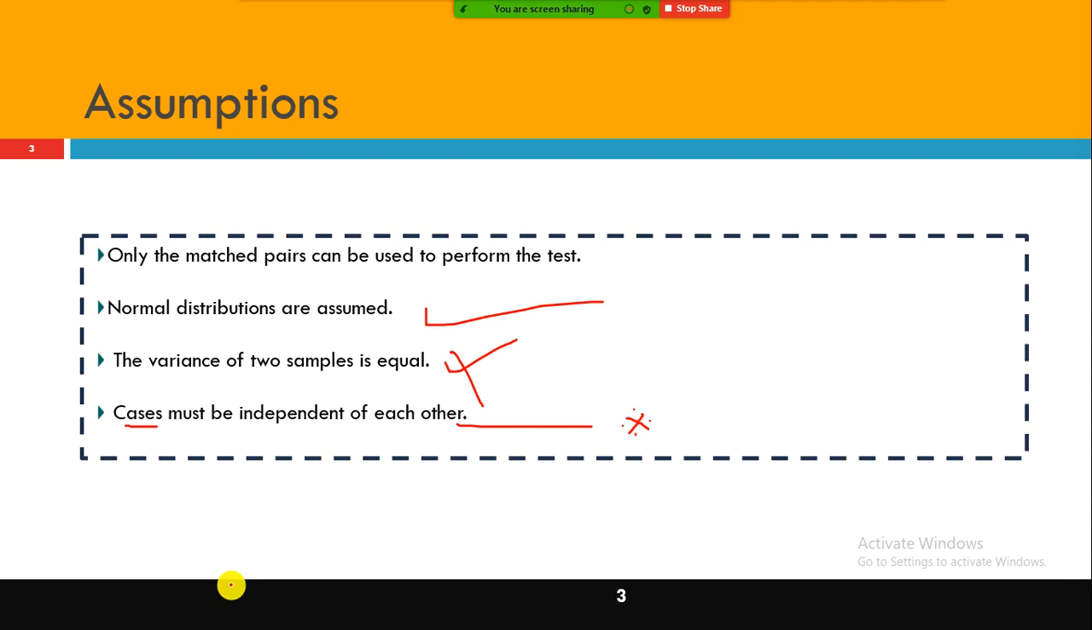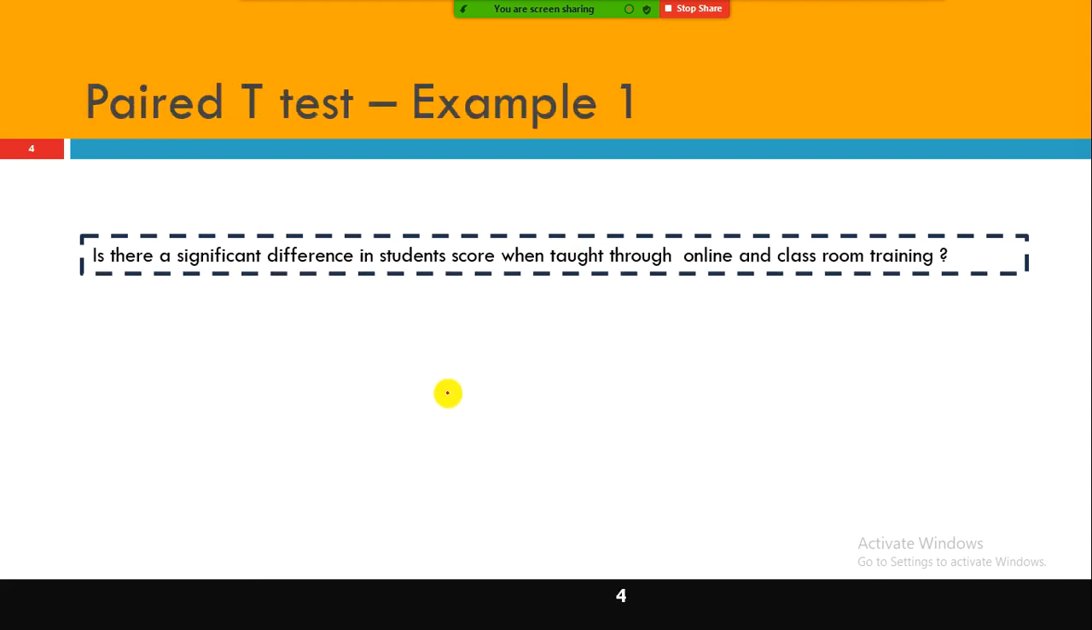Obviously, we need to take the data, and only the matched pairs can be used to perform the test. Only this one can be relaxed. It need not be the same. Okay, now let us look at it.